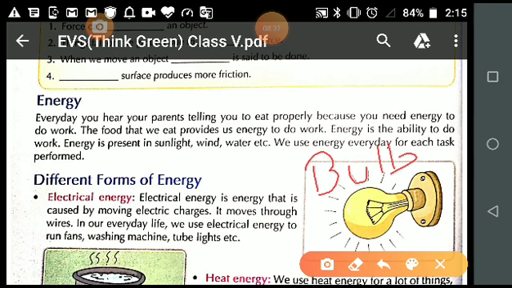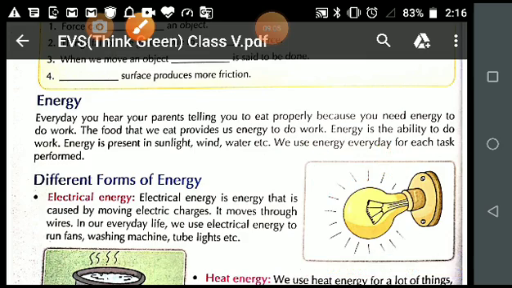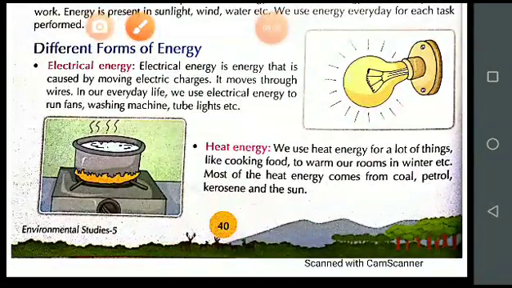Is it clear? So that is the reason, students, we say that energy is the ability to do work. We need food to perform different types of activity. In the same manner, there are many things which are not living like us, but they also need energy to do work. For example, this bulb works by using electrical energy. Is it clear? See, in this picture, what are we doing?